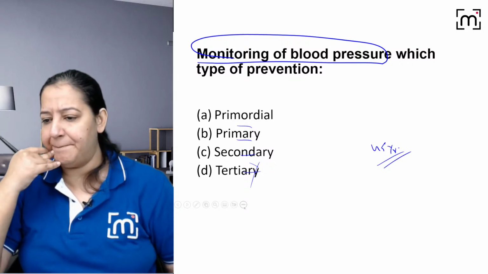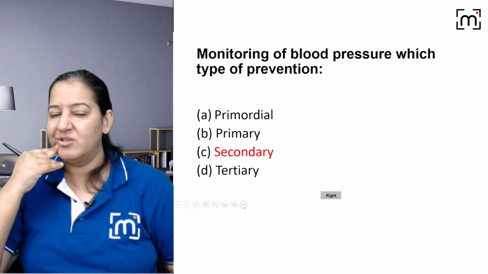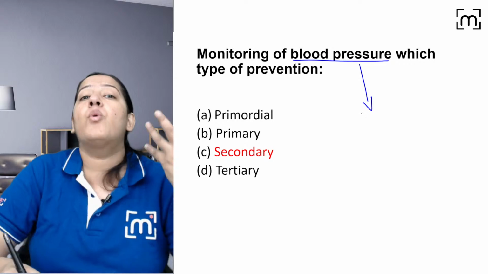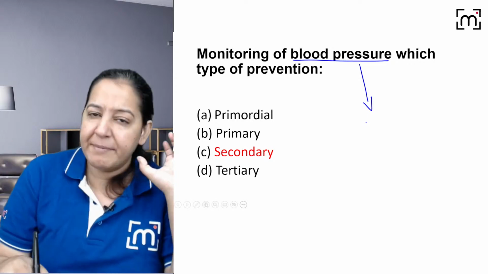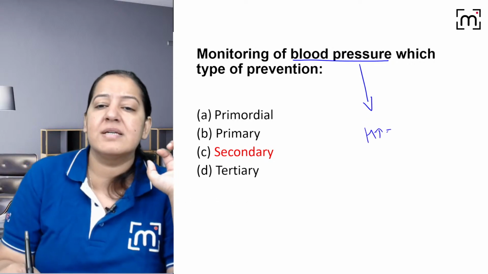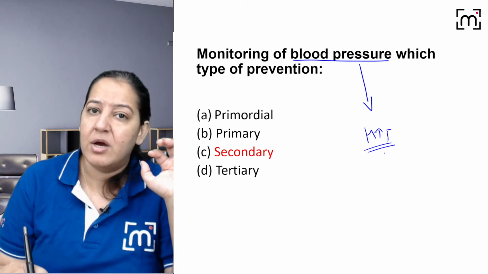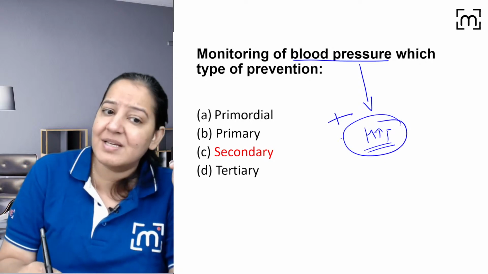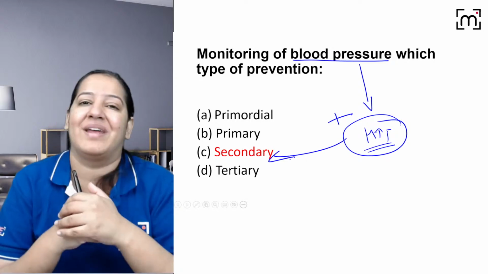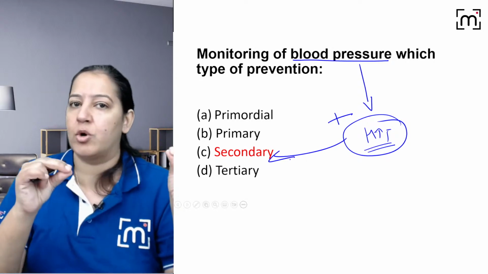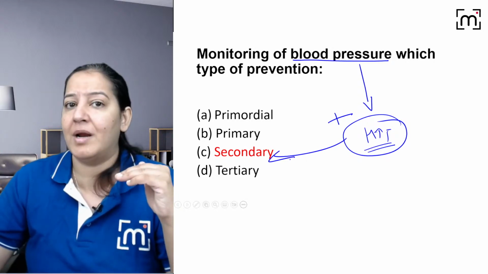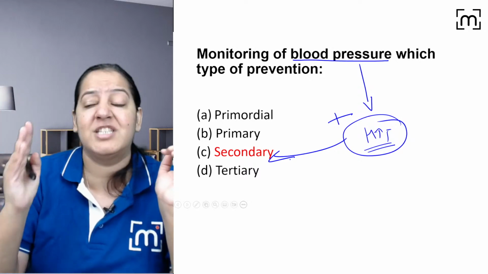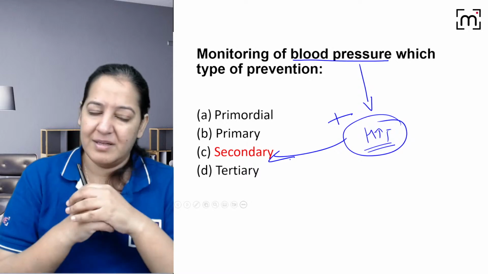So many students are saying B. That is primary level. No, it's not primary. Use your brains. Come on. You monitor blood pressure, why are you doing it? Think carefully. We monitor blood pressure to see whether the person is hypertensive, whether the blood pressure is raised. Hypertension is a disease already present, so how can it be primary? It has to be secondary. You monitor blood pressure daily: normal today, normal yesterday, normal the day before, and then hypertension appears. At which point will you give prevention? When hypertension has already happened. How do I explain?